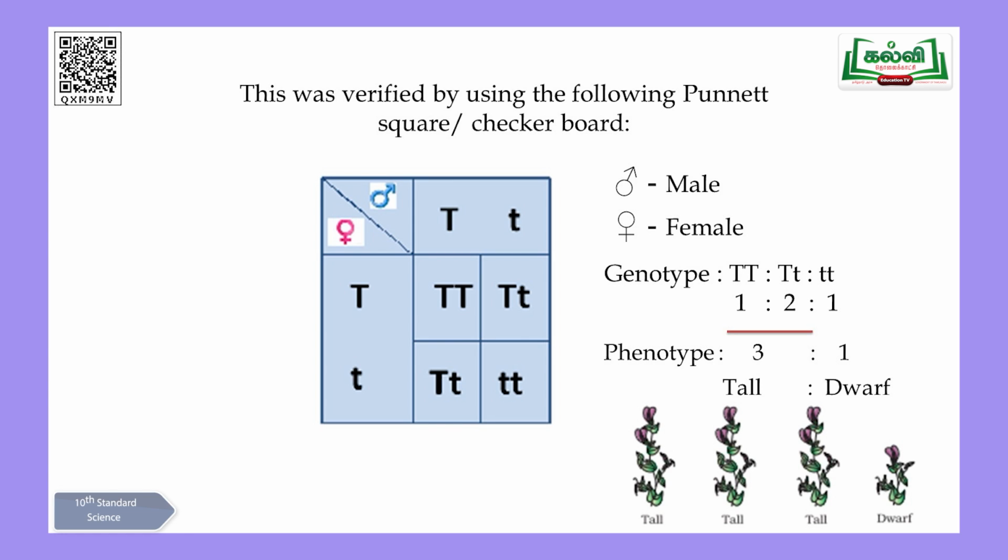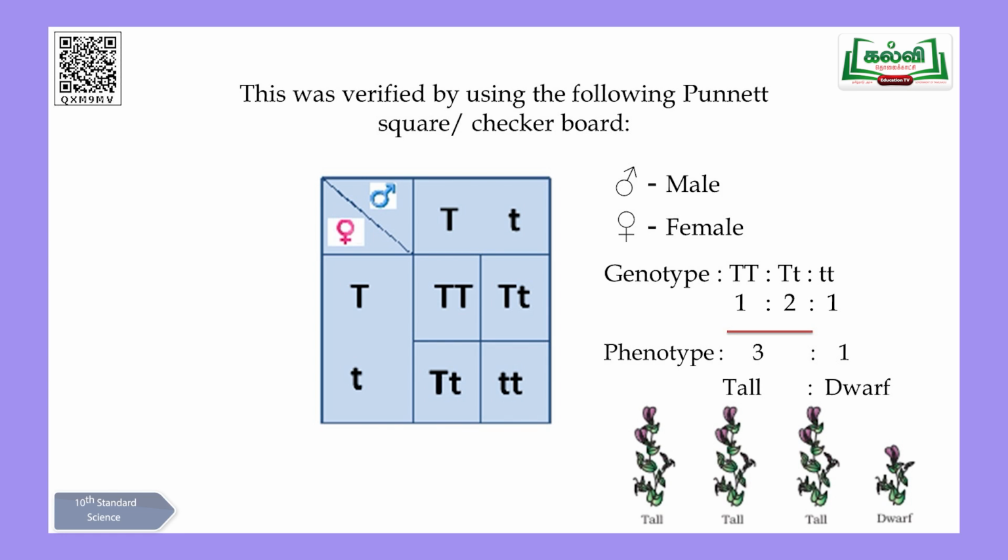Use this box, and you can come across here, children, capital T, small t, this side male, and that side you have female. At the top you have the male symbol, I have given it clearly in the slide, you can have a look, and male and female genes are put in the box, capital T, small t. You take the first capital T, multiply with the top 2 genes, capital T gives you capital T, again capital T, small t gives you the combination. Again small t is there on the left, you cross multiply with the top, and you will be getting capital T, small t and small t, small t. Is that clear? The previous slide that I explained will be very clear by using this checkerboard.